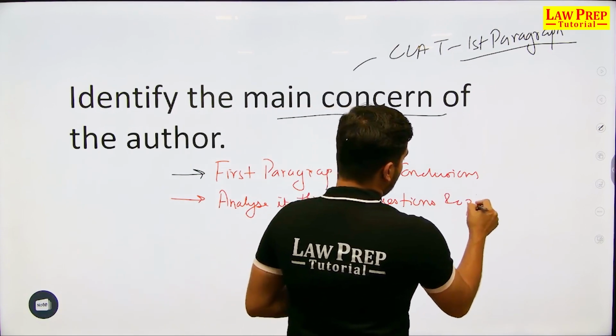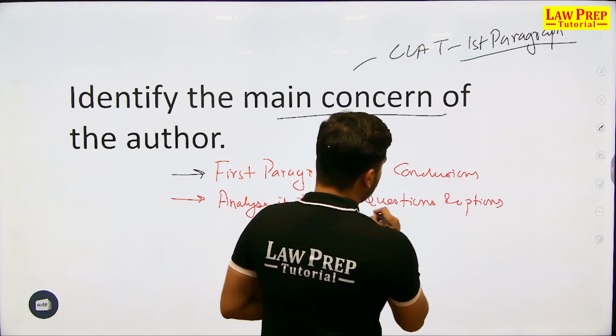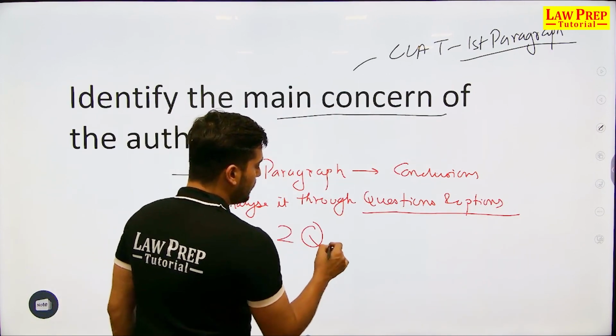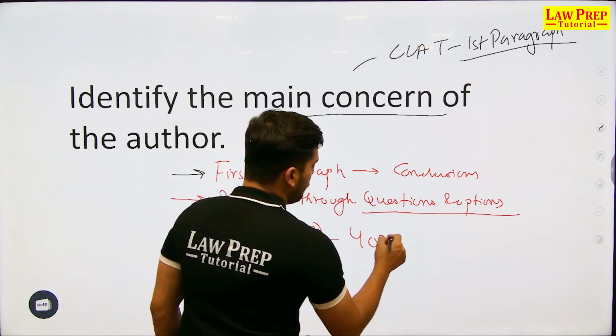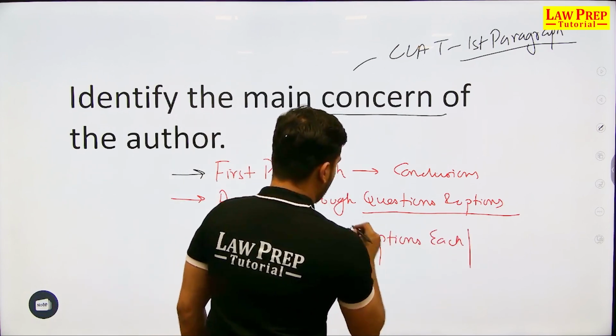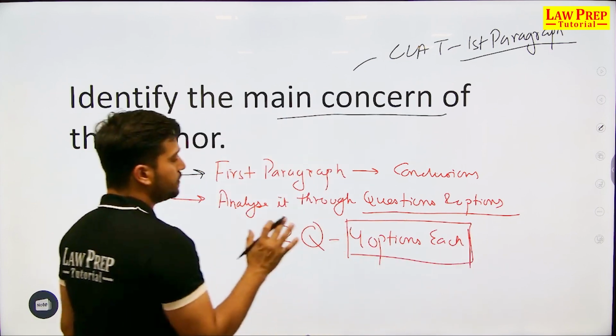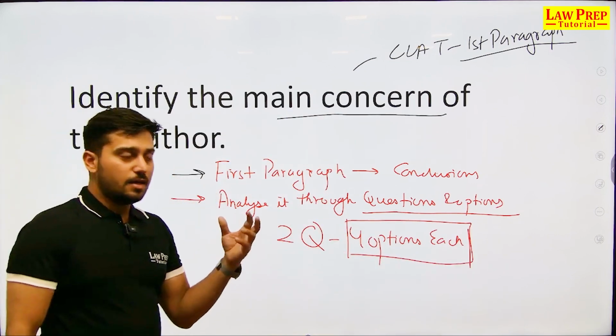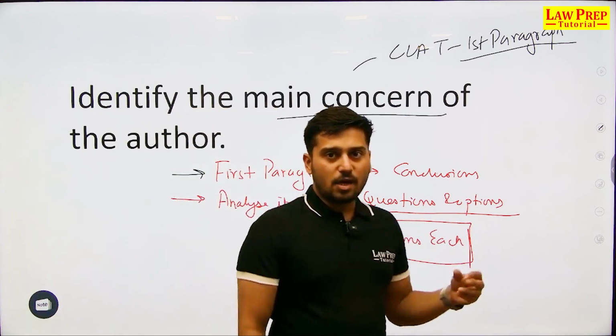Okay, and this will take not more than 30 to 40 seconds. You will just read only two questions along with their four options each, and you will be able to figure out what this passage is about. Just two questions, four options each, and you will get the main concern or the main focus area of a particular passage.